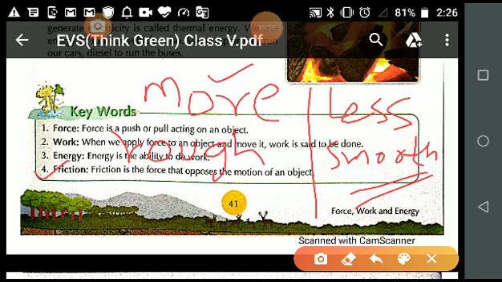And one more thing student, you can make frictional force less. We can reduce the frictional force. How can we reduce the frictional force? By smoothing the surface. अगर कोई सरफेस रफ है, वहां फोर्स ऑफ फ्रिक्शन बहुत ज्यादा, चाहो तो आप उसको रिड्यूस कर सकते हो। कैसे? आप उस रफ सरफेस को अगर स्मूथ कर दोगे तो वहां फोर्स ऑफ फ्रिक्शन लेस हो जाएगी।